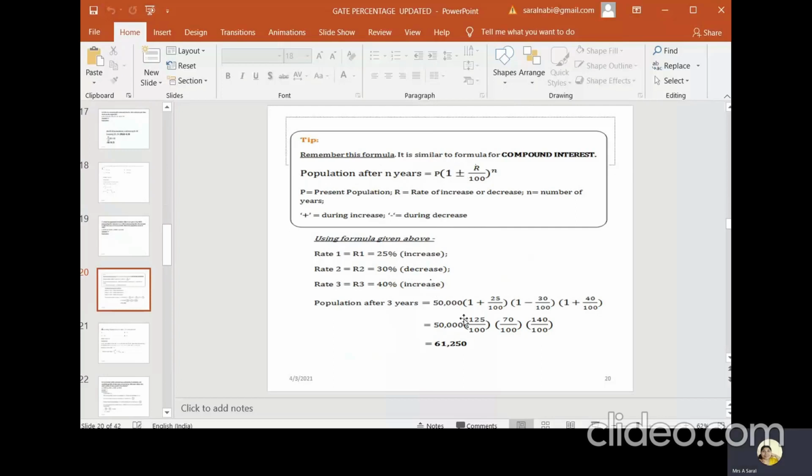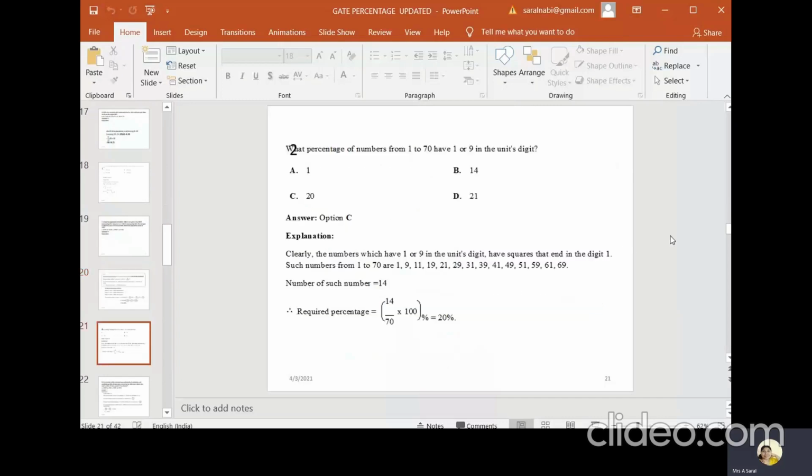So directly we can write 50,000, that is P, the total population, into 1 plus 25 by 100. First year it increases. Next, 1 minus 30 by 100, a decrease. Next year 40% increase, so 1 plus 40 by 100. So what is your total answer? 61,250 is the population at the end of the year. Is that clear? So come to the next one.